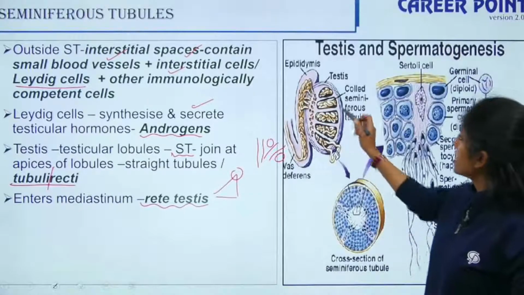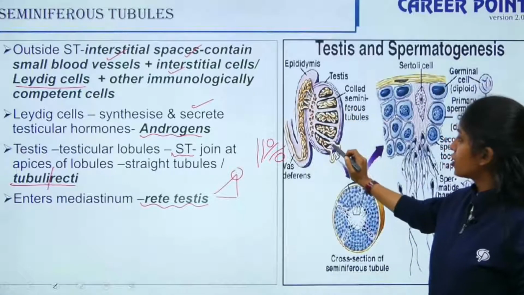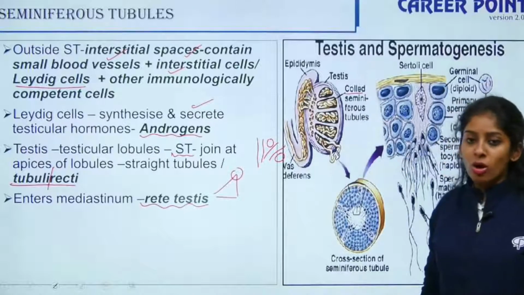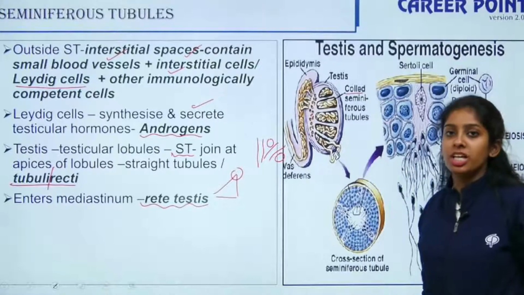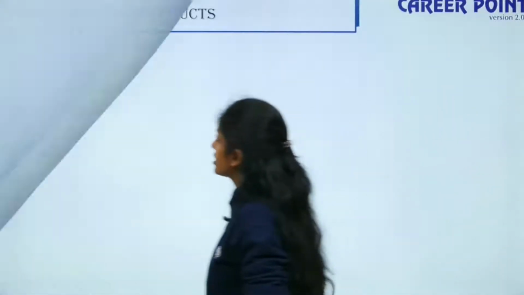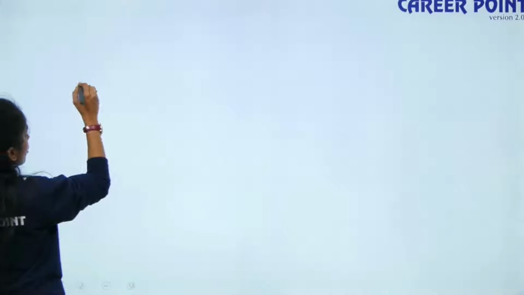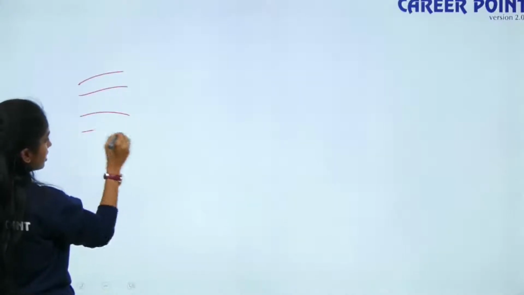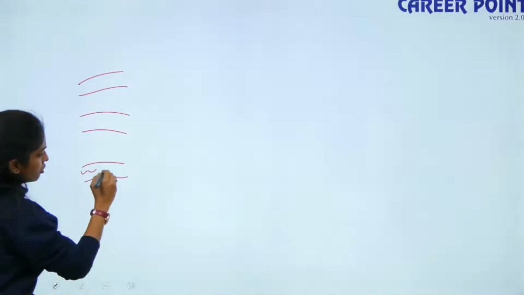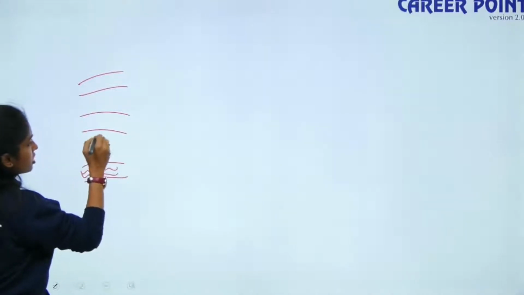If you can see the testicular lobules, then you have highly coiled seminiferous tubules. All of them are joined at your tubuli recti to enter into your mediastinum region. So it is like this. These are your testicular lobules. Inside the lobules you have highly coiled structures.